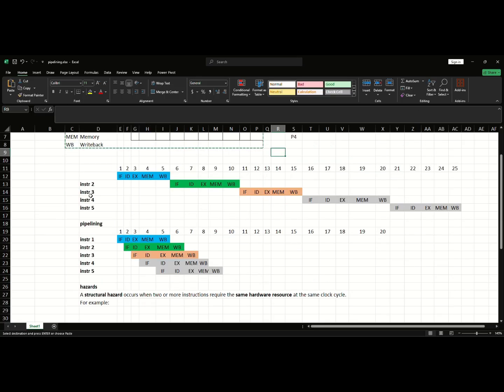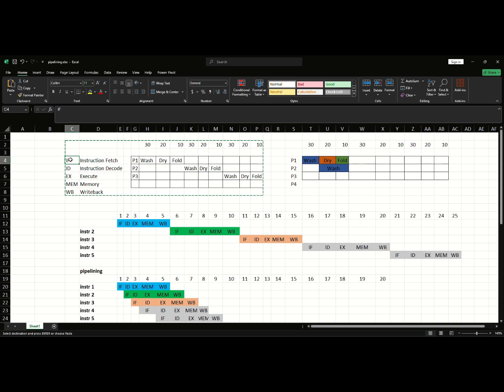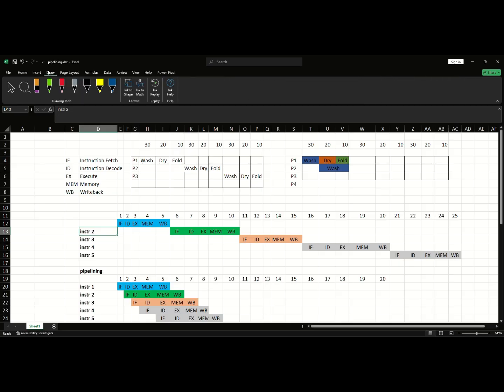In pipelining, the instructions have several stages available: instruction fetch, instruction decode, execute, memory, and write back. Depending upon the instruction, it may use all of them or only a few. Memory is always used. So if 5 instructions are executed separately, each with 5 stages, 5 into 5 becomes 25 clock cycles required without pipelining.